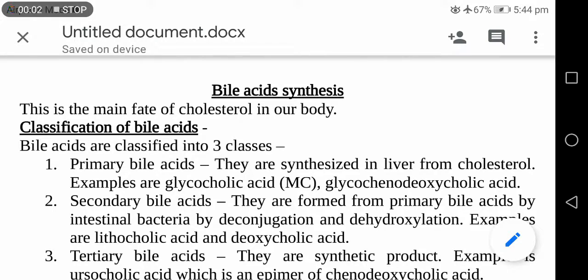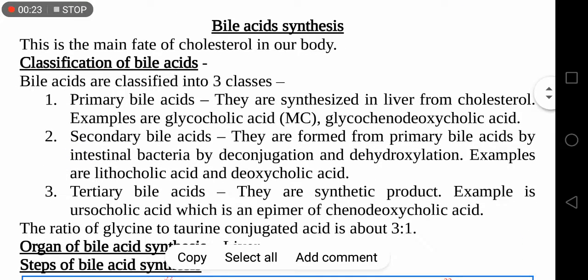Hello everybody. Today's topic of discussion is synthesis of bile acid. Examples of bile acids are cholic acid, chenodeoxycholic acid, lithocholic acid, deoxycholic acid. Then classification of bile acids. Bile acids are classified into three: primary bile acid, secondary bile acid, and tertiary bile acid.